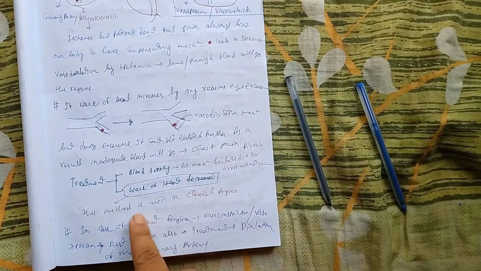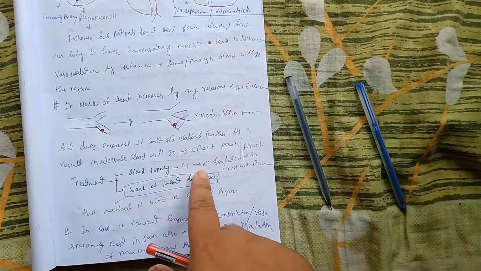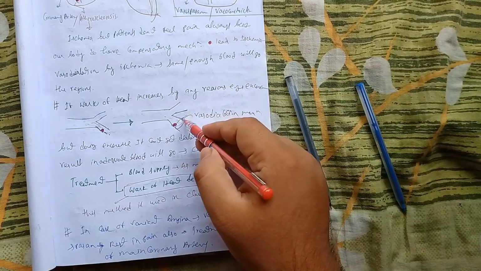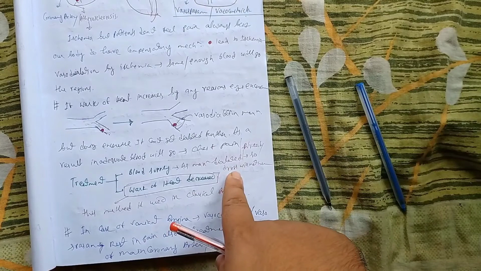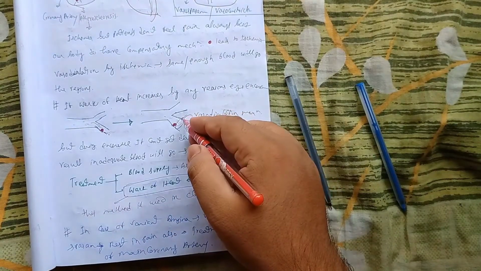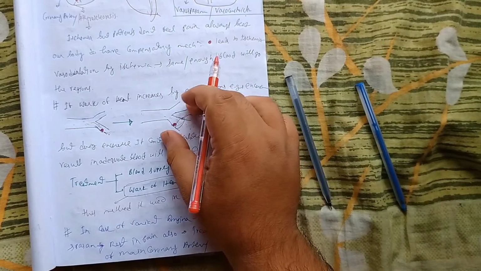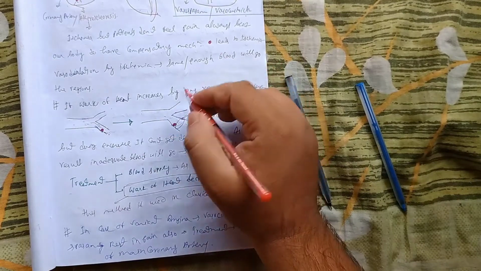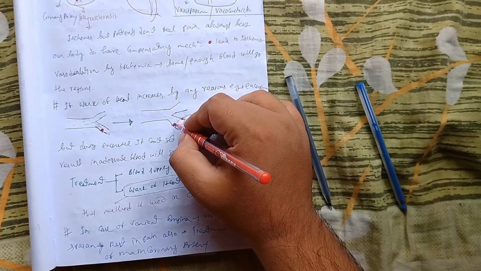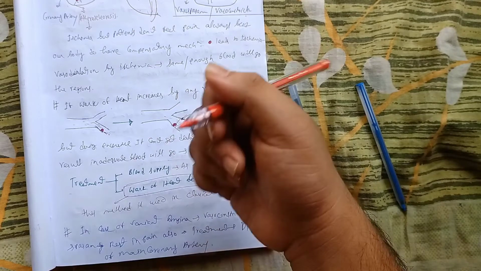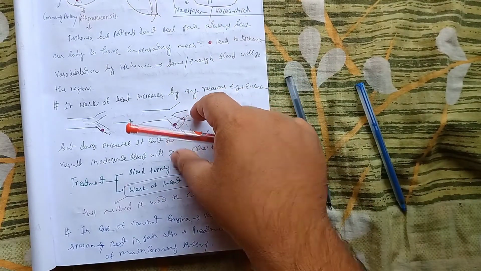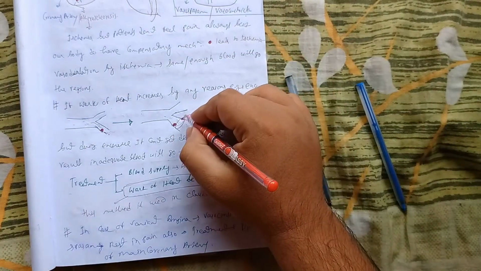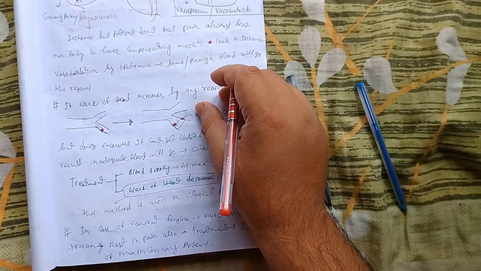Now see one thing: in the case of blood supply, the vessel is already maximally dilated, so we cannot dilate it further. So drugs will not work here. If we give any drugs which cause dilation of the vessels, it is already maximally dilated by the process of ischemia. Whenever the stimulation is activated for ischemia, it is already dilated maximally. So if we give drugs, it cannot be dilated further because it is at its maximum range.